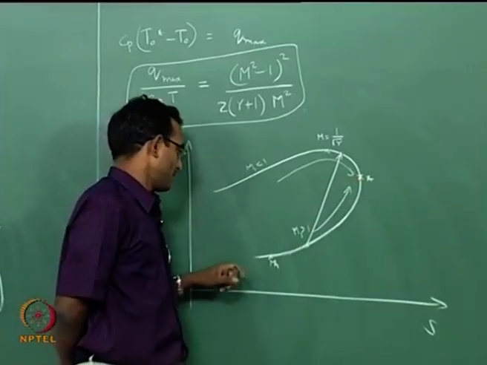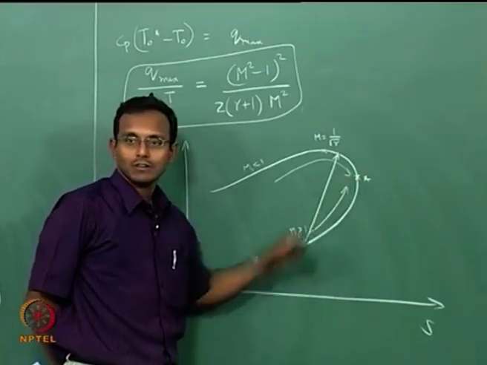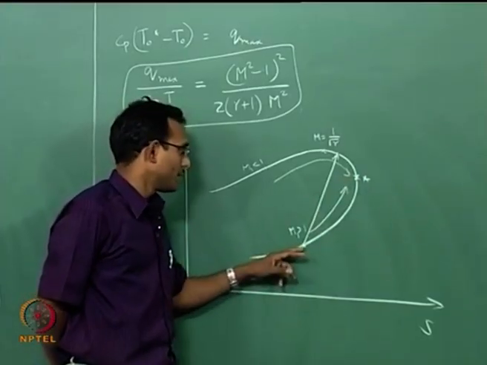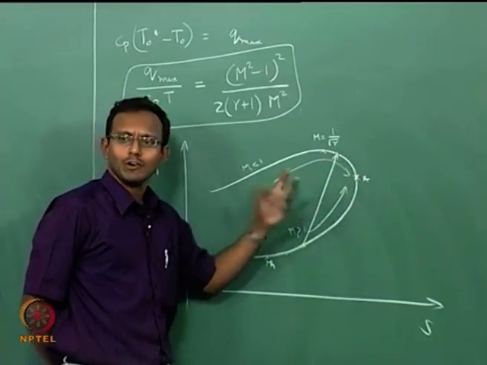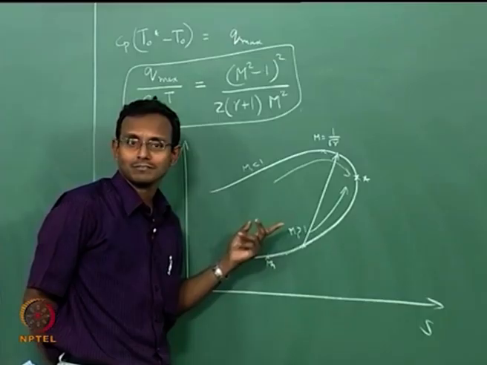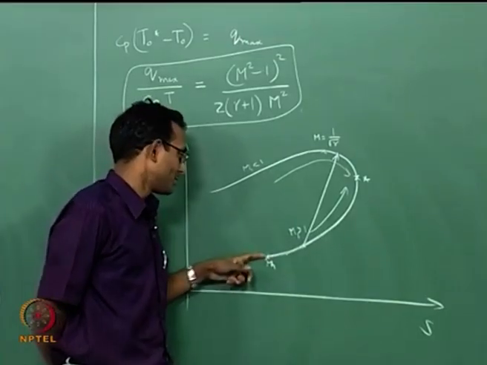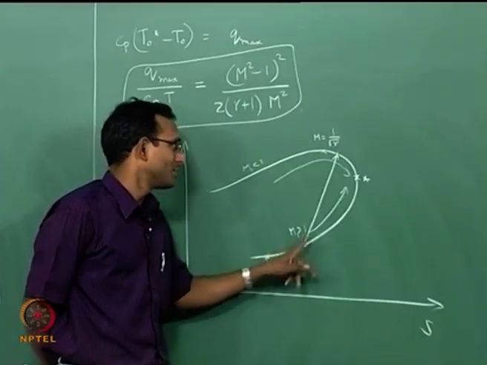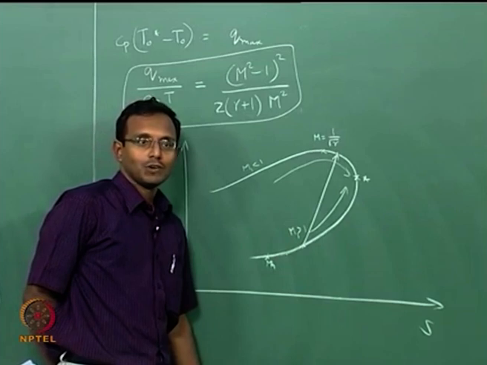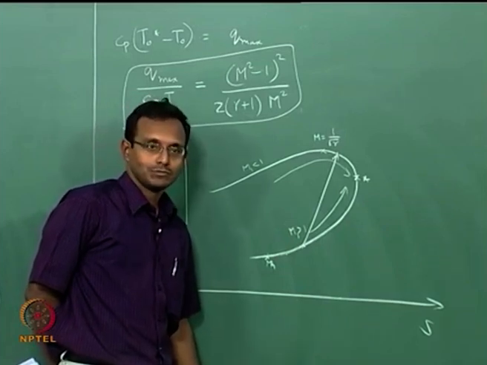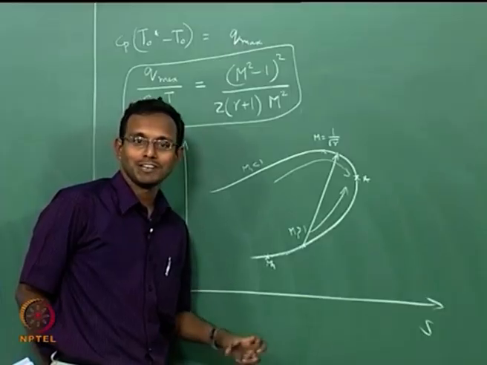And now I am saying I can either go straight along the supersonic path to this, or I can go this way, pick a normal shock in the middle and then go this way. I know that normal shock does not change T naught, right. So, it does not change any heating value or T naught value anywhere. So, it is going to have the same T naught whatever it was here also. From here it is going to choose this solution. Now, which one will my flow choose and why? That is the thing we need to think about a little bit.